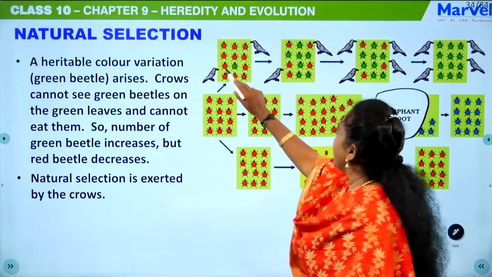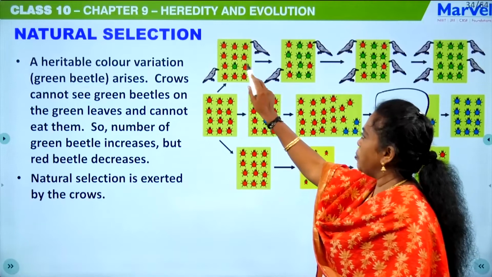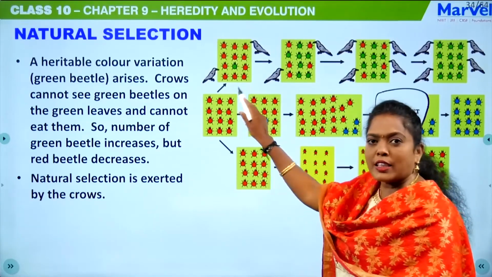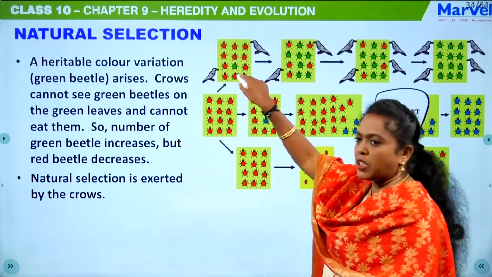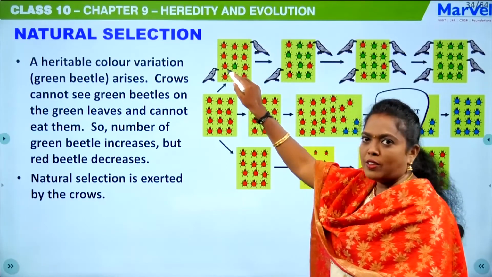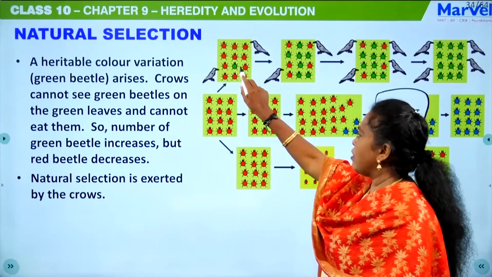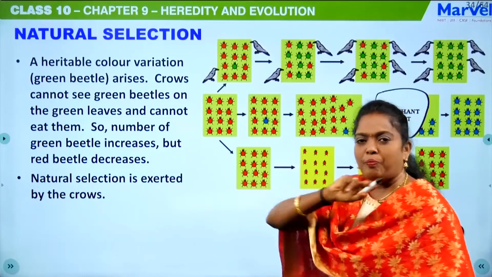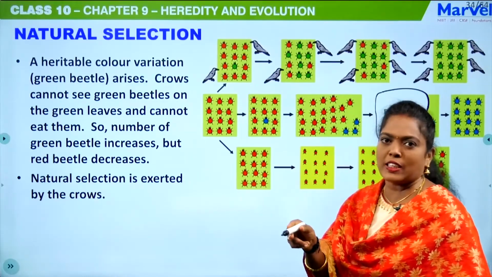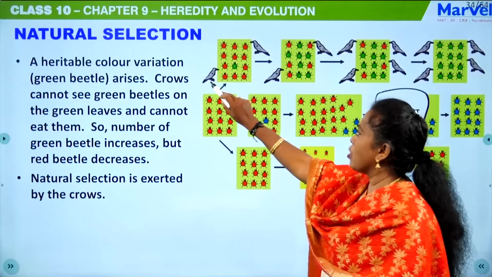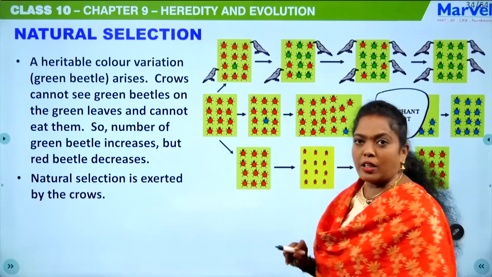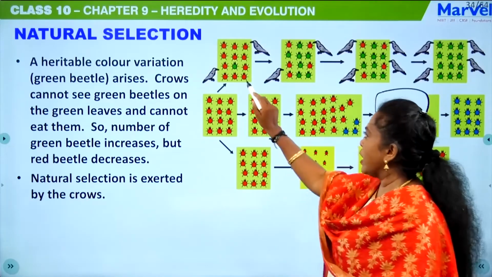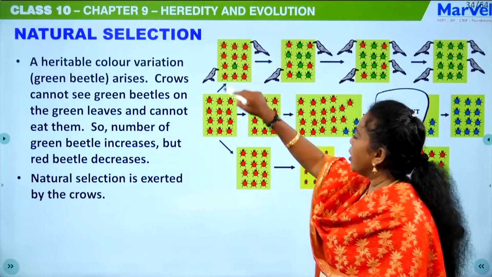Here you can see there are red beetles and green beetles, and as I have told you, these beetles are in the bushes. So the green beetle will be camouflaged against the leaves of the bushes, isn't it? The crow couldn't see the green beetle, so it can clearly see the red beetle.